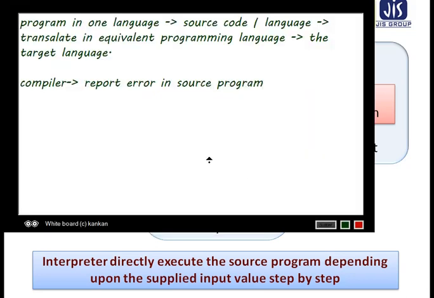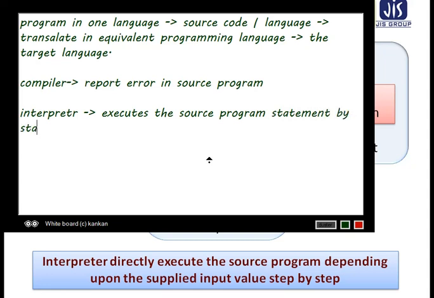So about the interpreter, what you need to note: the interpreter executes the source program statement by statement.